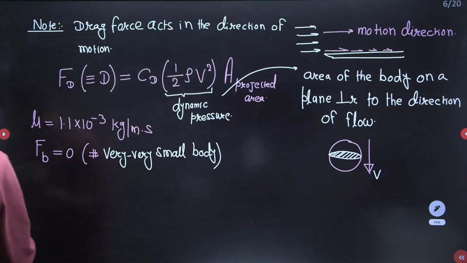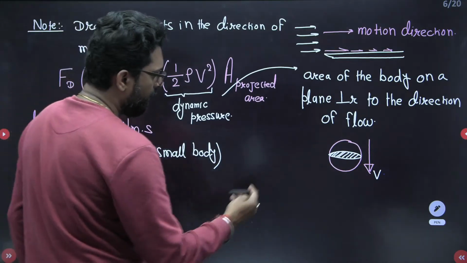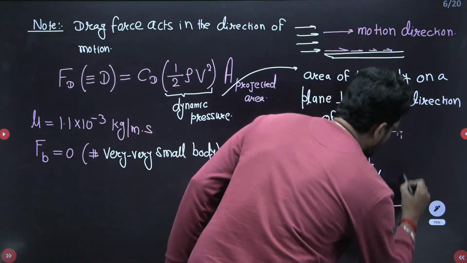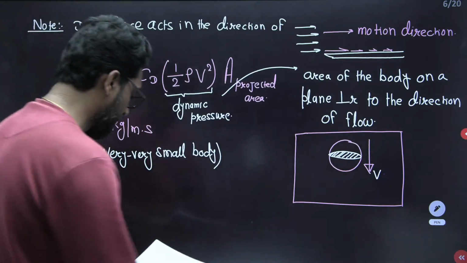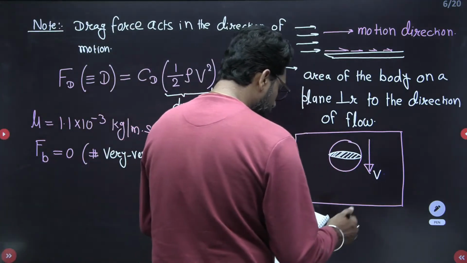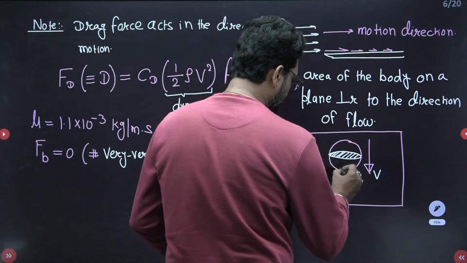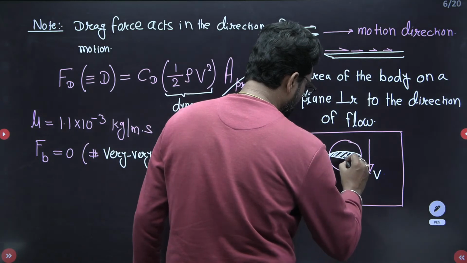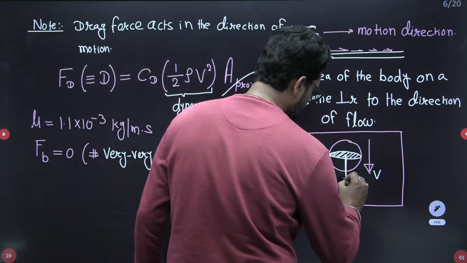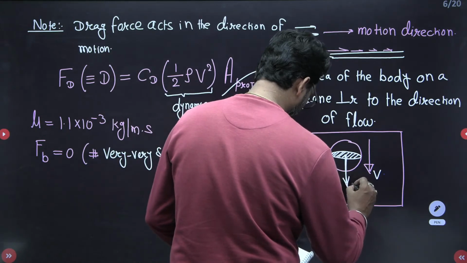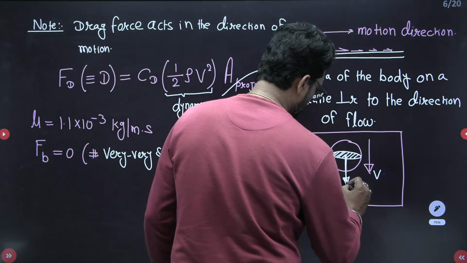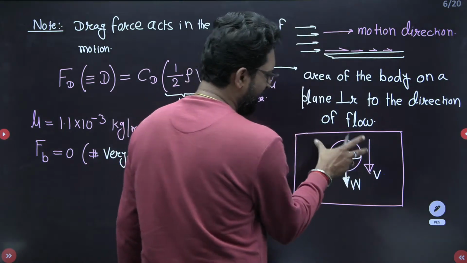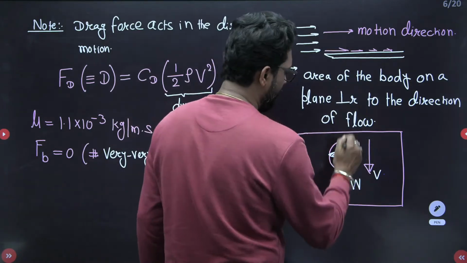Let's suppose W is the weight. Now the ball is put into the container. This is your weight W. The fluid is at rest and the body is moving, so obviously the drag force is upward.